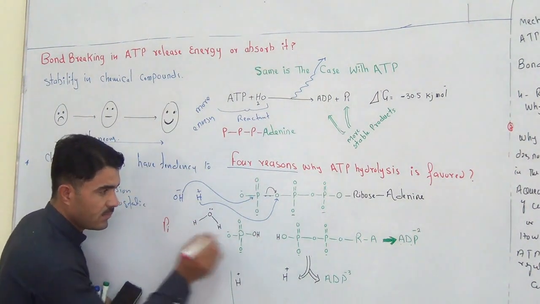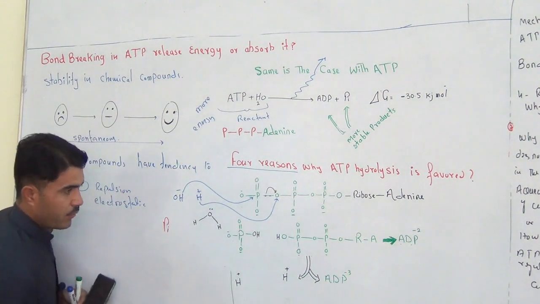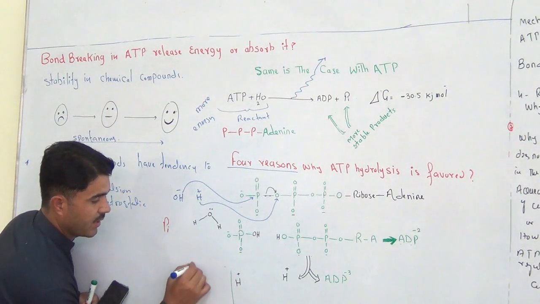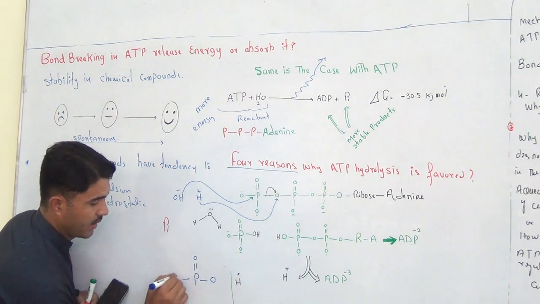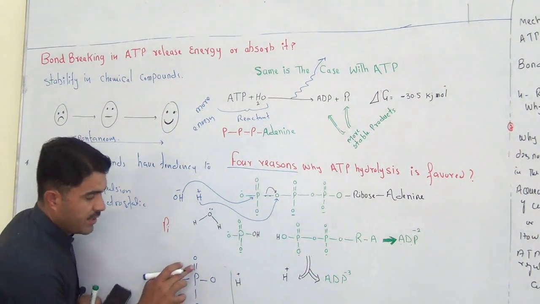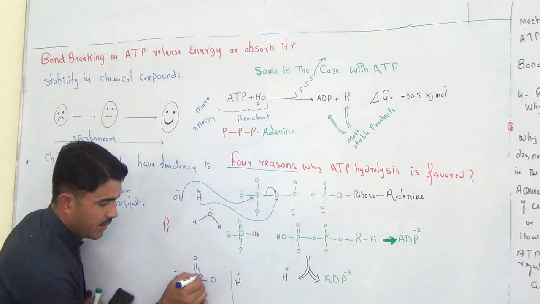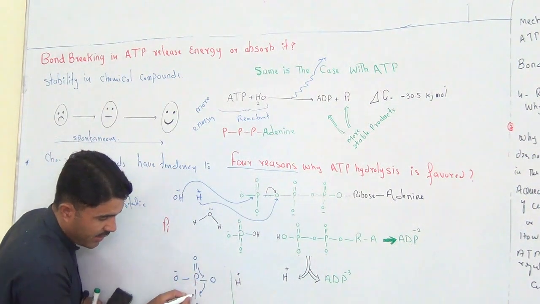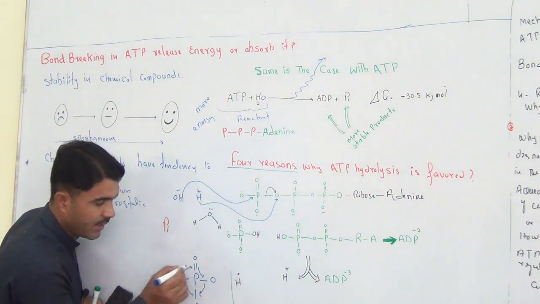How? Here we have this phosphate, and now we have P double bond O here, O, again O, and O minus, right? This pi bond can be here, and it can also come here, and the pi bond can also be here and here, anyway.